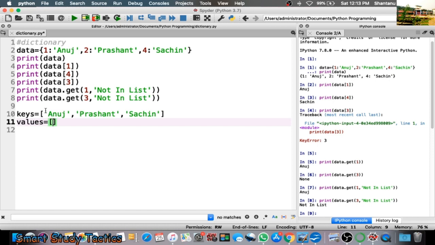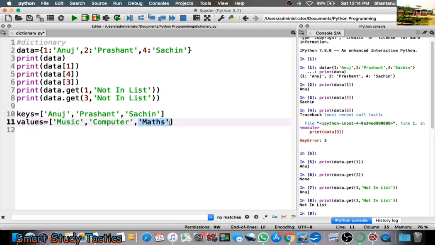should be: Anuj sir likes music, Prashant sir likes computer, and Sachin sir likes math. So now I want Anuj to be the key and it should have the value music. Prashant is the key, it should have the value computer. Sachin is the key, it should have the value math.